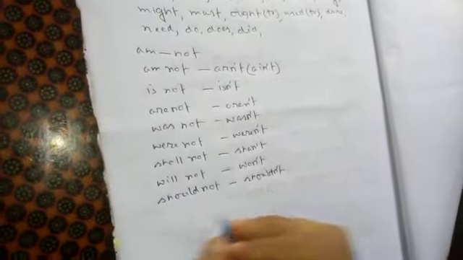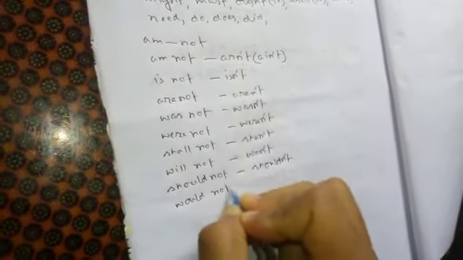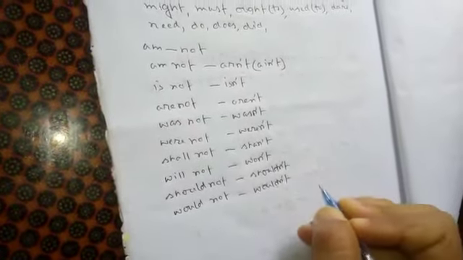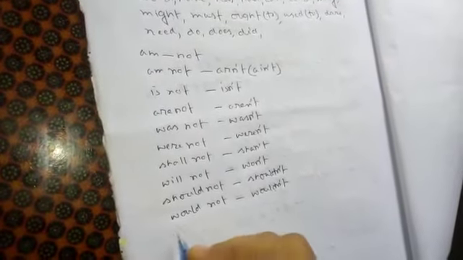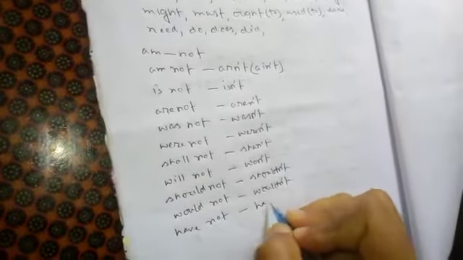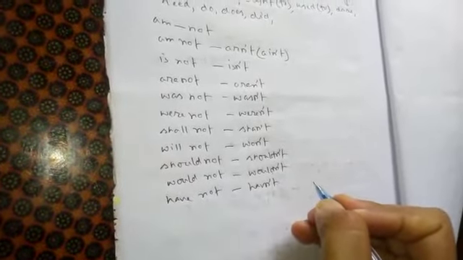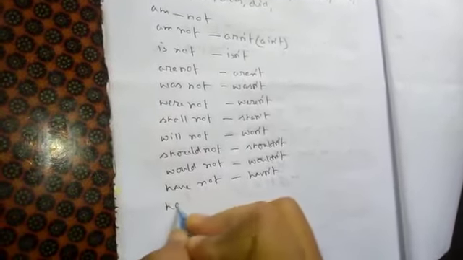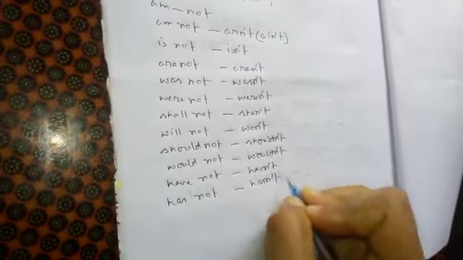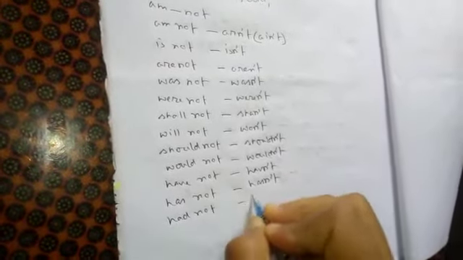Then would not will be wouldn't. Have not will be haven't, its short form. Has not, hasn't, and had not, hadn't.